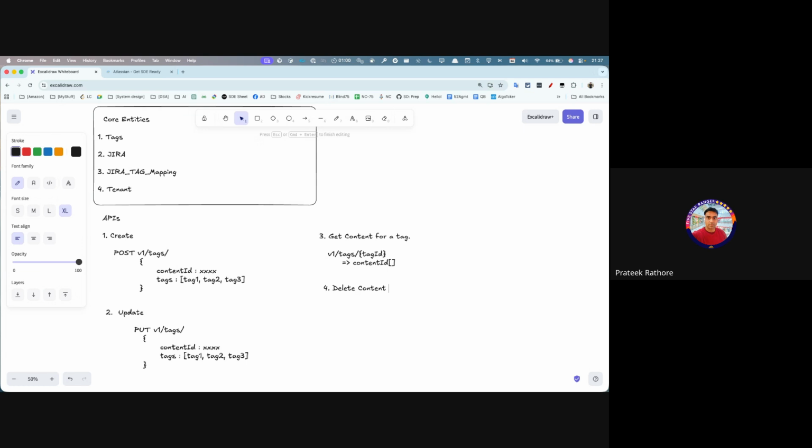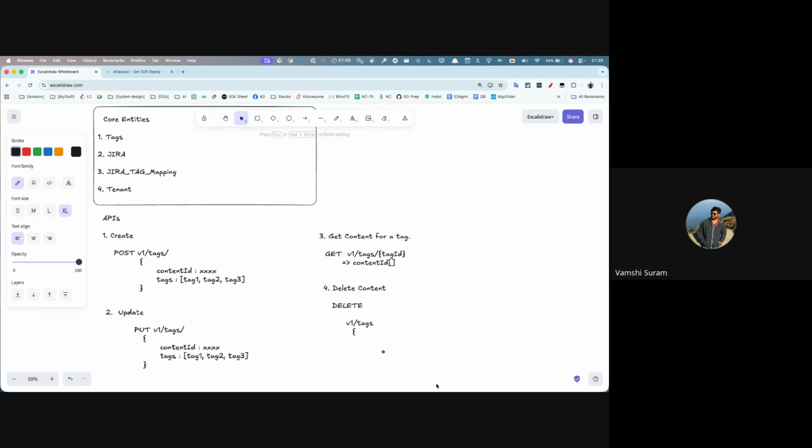So all the tags associated with each of the documents will have to be deleted. So I'll have to call the HTTP delete API, and I can say v1/tags. And yes, go ahead, shoot your question, please.